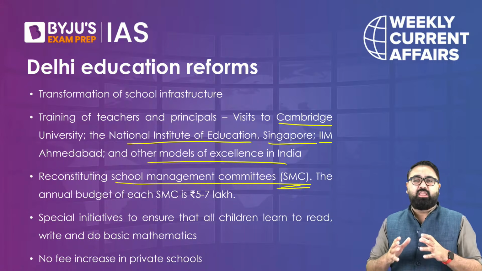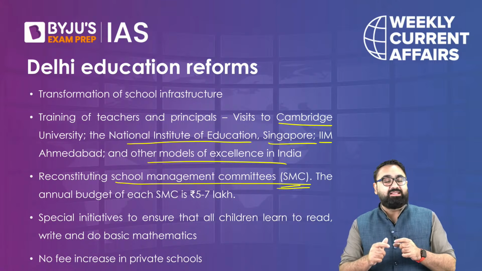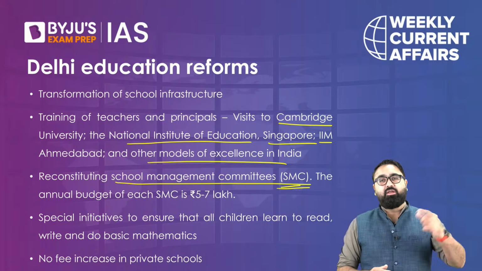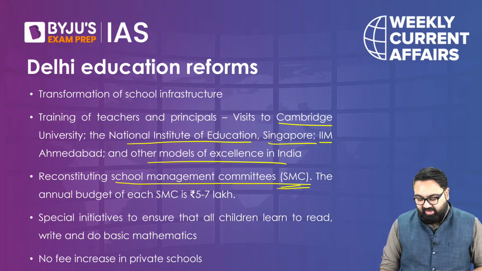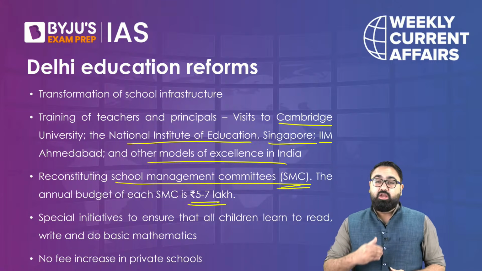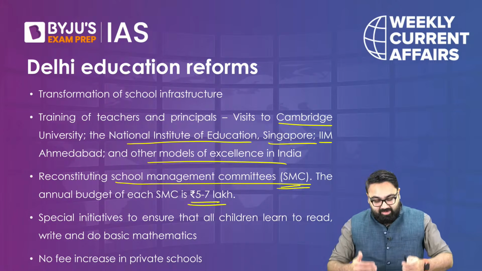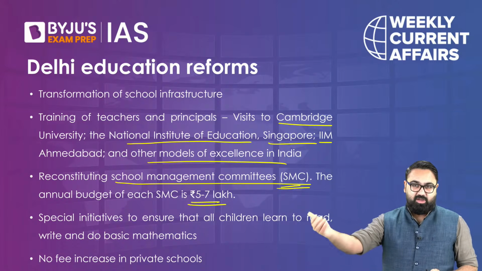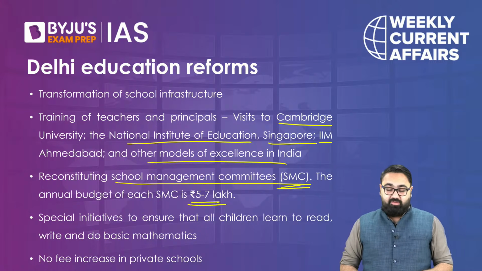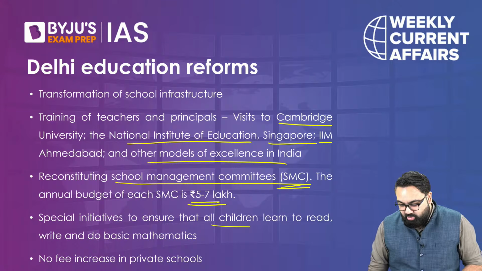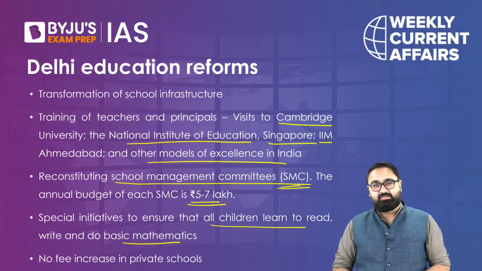These committees will be given the responsibility to take a lot of important decisions. For example, how to spend a certain amount of money from the school fund for improving the infrastructure of the school. What the government had done was they had given an annual budget of 5 to 7 lakh rupees to all these committees to decide where they would like to spend the money. For example, if they think that their kids need better tables and chairs, if they think the money has to be spent on playground, on planting trees, etc., those were also empowered. There were other initiatives also taken to improve the children's basic reading, learning, and also mathematical skills.